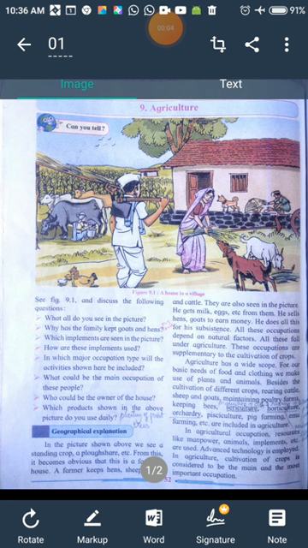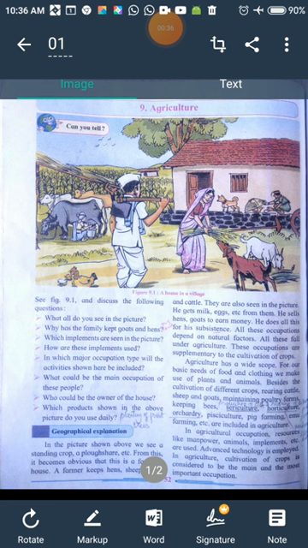Today I am going to start with the geography subject, lesson number 9, agriculture, on page number 52. Okay, so let's begin. It's a very interesting lesson, and you have quite some knowledge about the agriculture field. Yes or no? Because one of the main occupations practiced in our country, India, is agriculture. Agriculture, if we describe it, is the sector or field in which the basic needs of human beings and living things are satisfied.